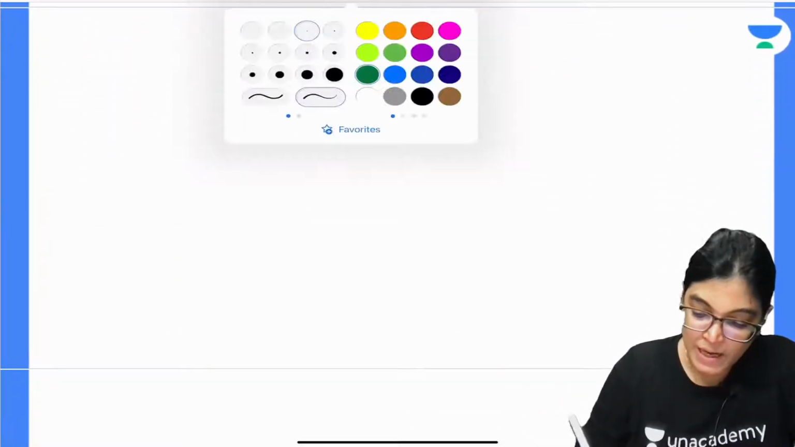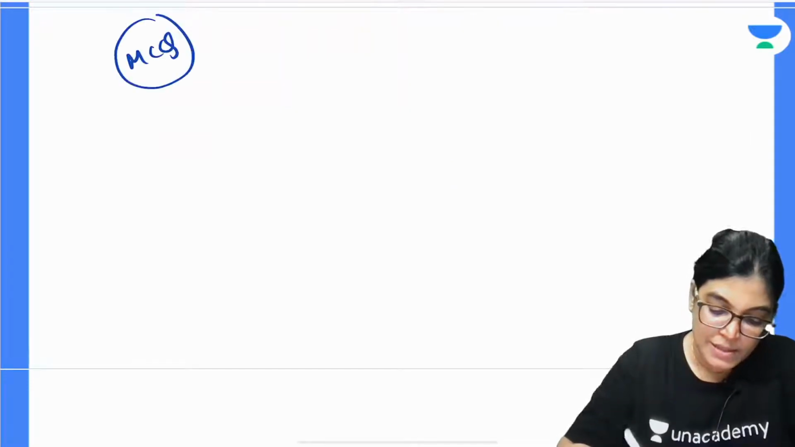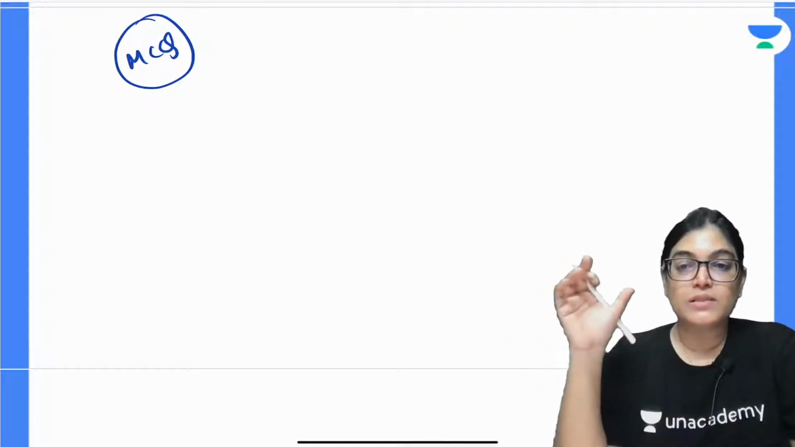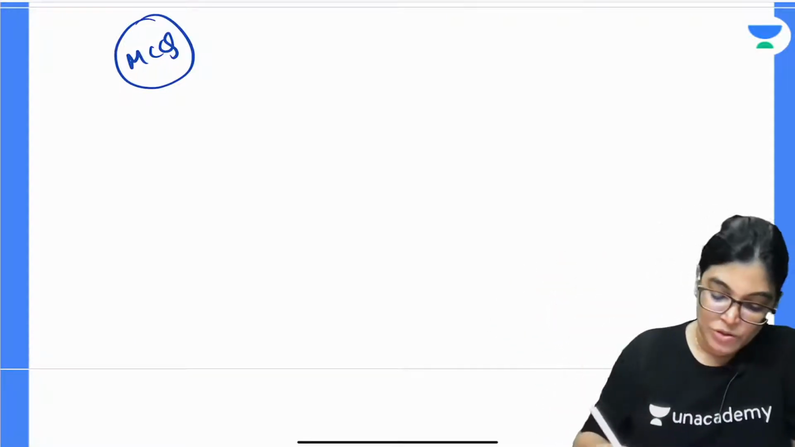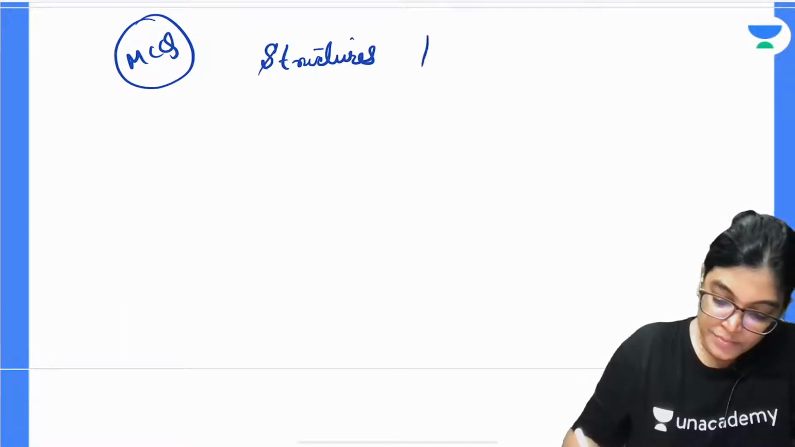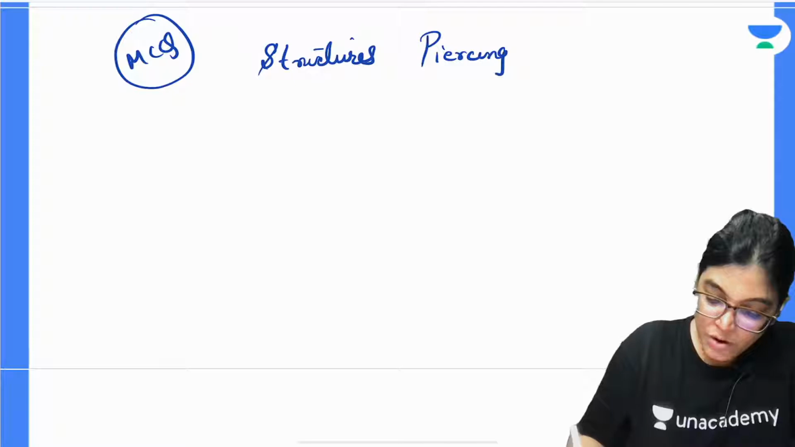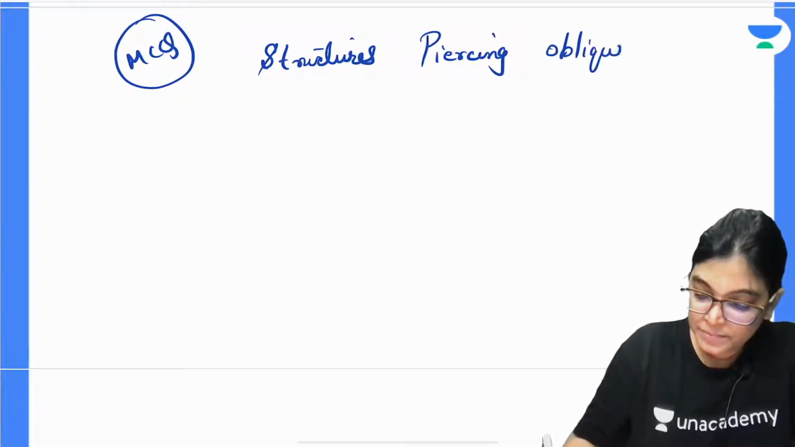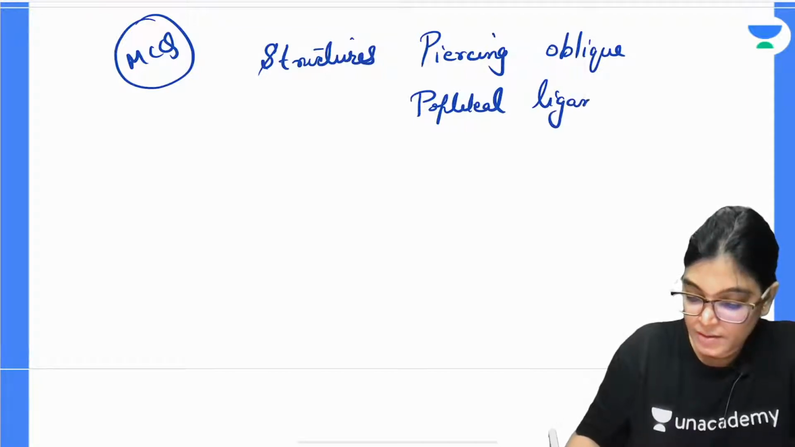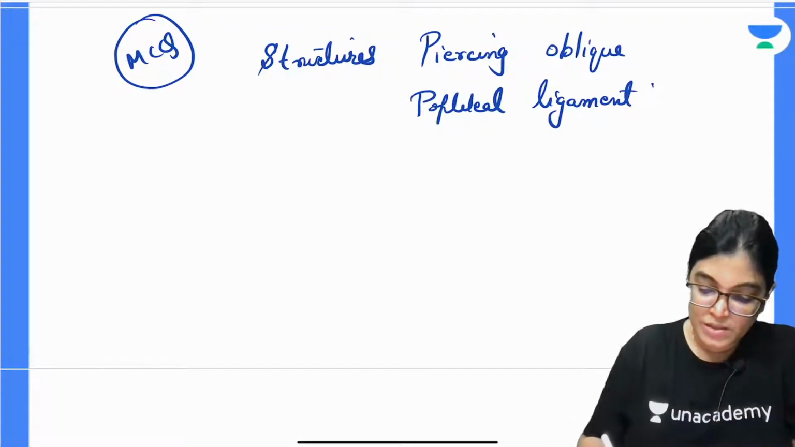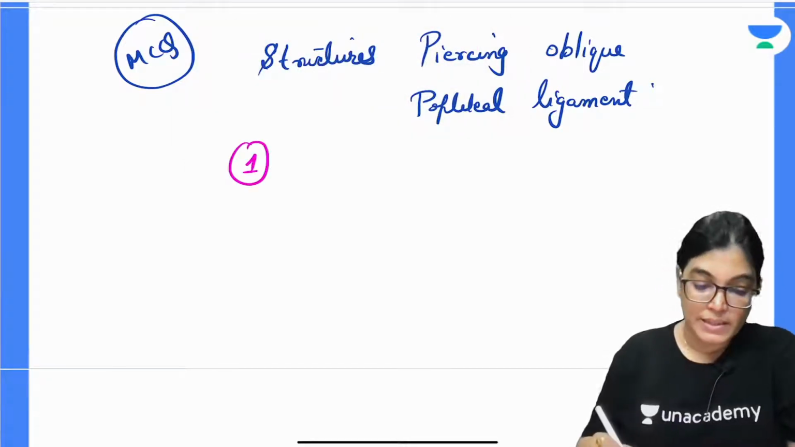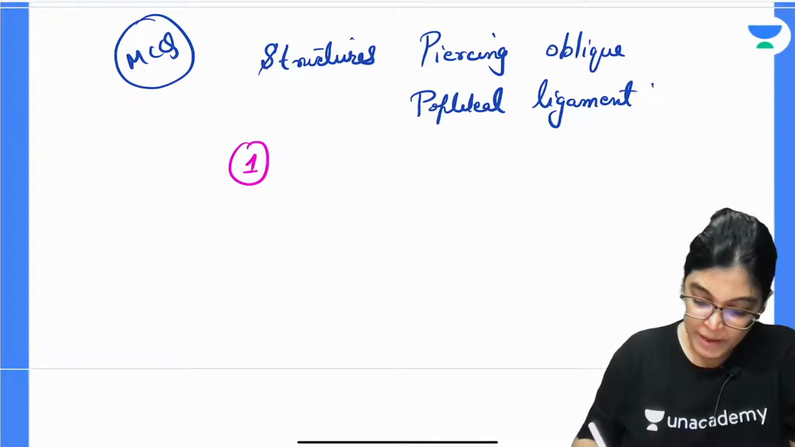The next important point is structures piercing. The other point which has been asked in MCQs in previous years, and it is important for you to know, is which structures pierce the oblique popliteal ligament. So write down, structures piercing oblique popliteal ligament.